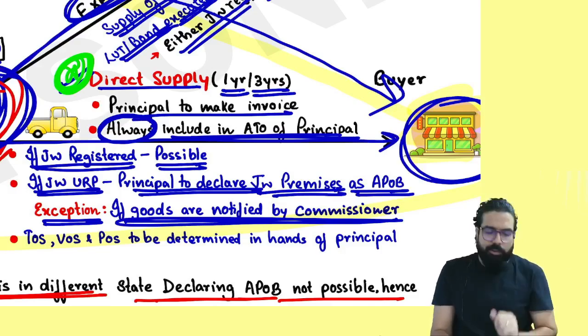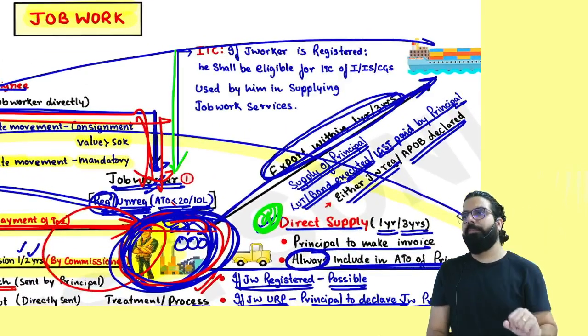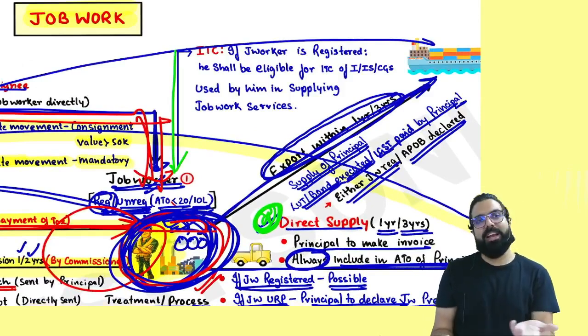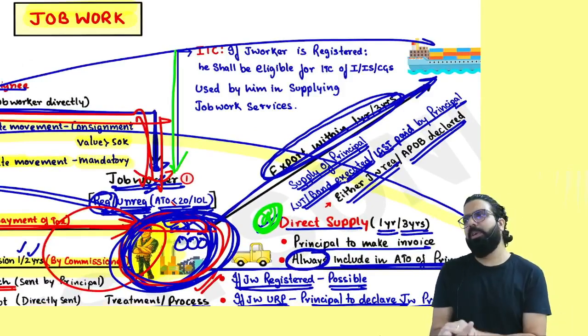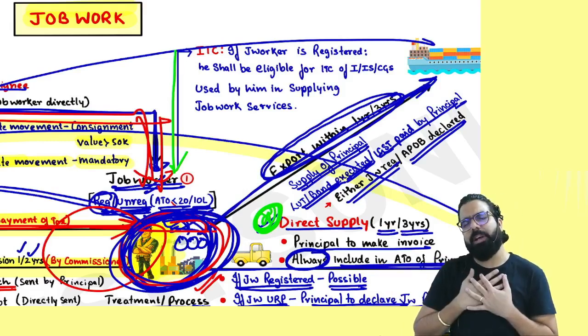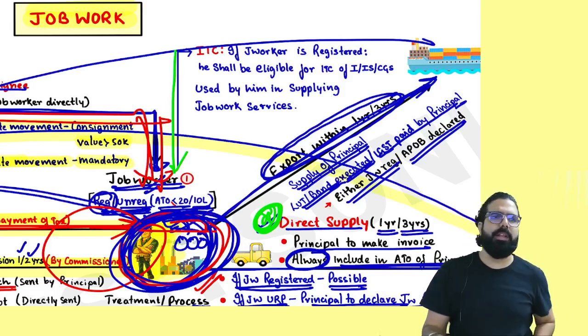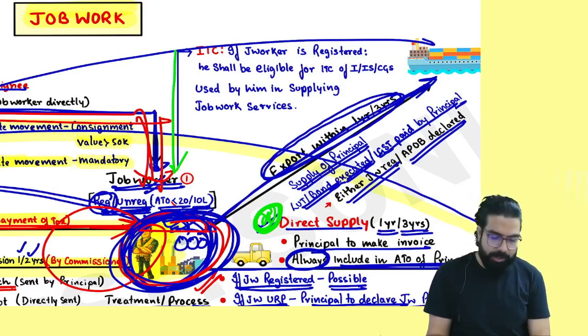Tell me one thing. The job worker went ahead to do the job work. He bought some machine. He bought some raw material. Will he get the input tax credit? Yes. Always remember one thing. When the job worker is doing the job work, if he is a registered person, whatever inputs, raw materials, etc. he buys, he will always get the input tax credit.